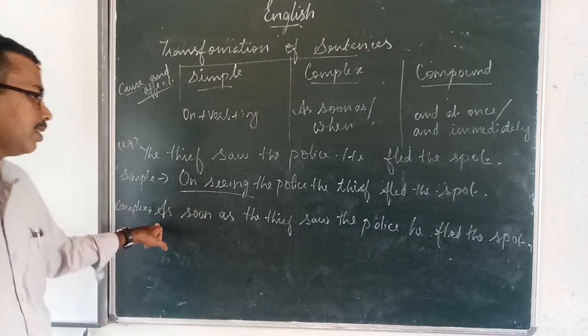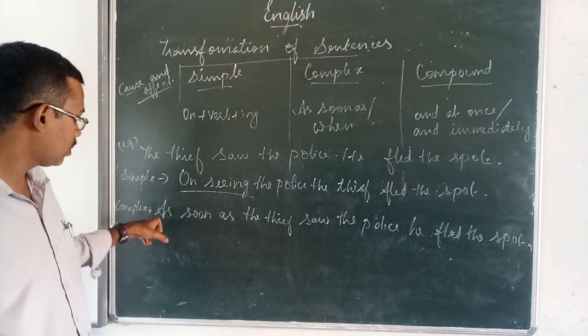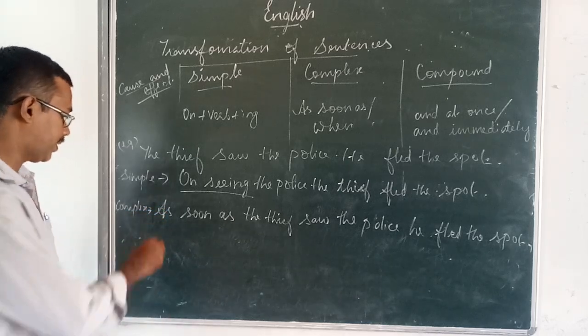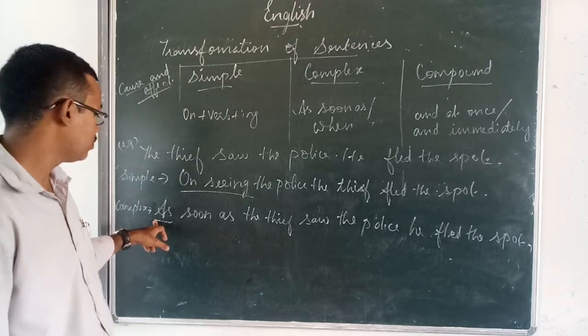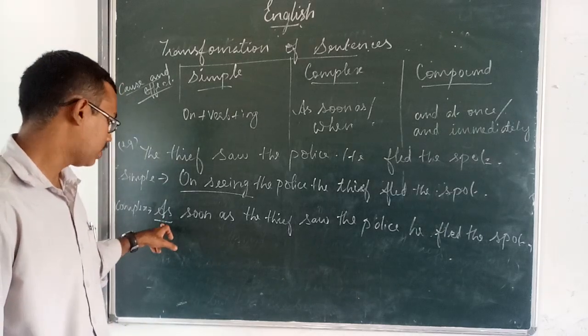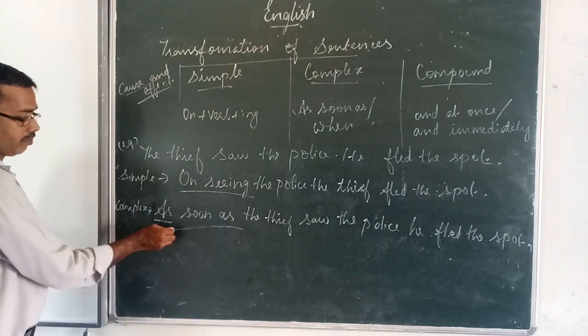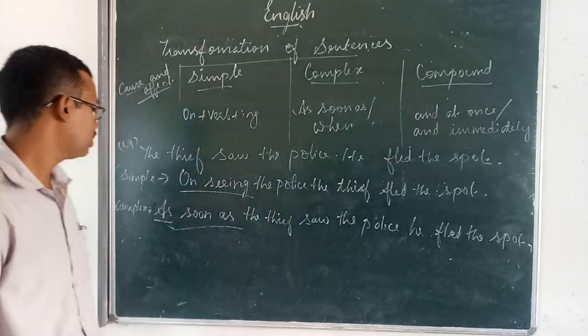As soon as the thief saw the police, we are using the subordinate conjunction as. As soon as the thief saw the police, he fled the spot.